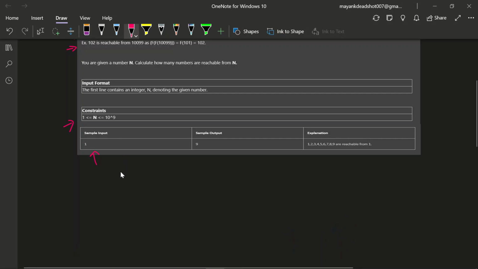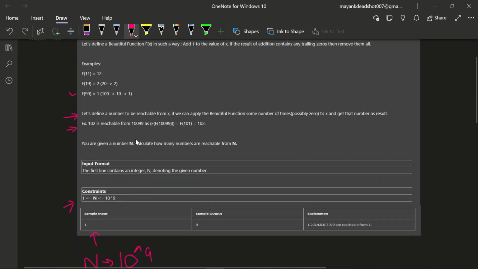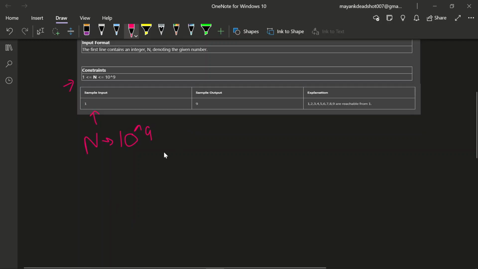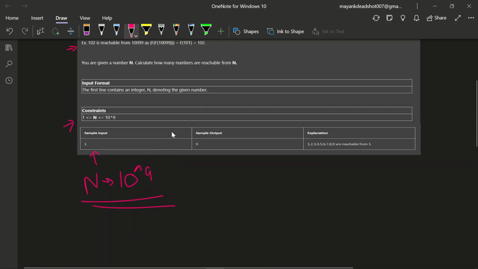n can be 10 to the power 9. So the maximum time limit in this test is hardly 1 second. To execute our program in 1 second and pass all the test cases, we have to come up with an algorithm which can be order of n, order of 1, or order of log n. So we will see how we can solve this question in this time constraint.